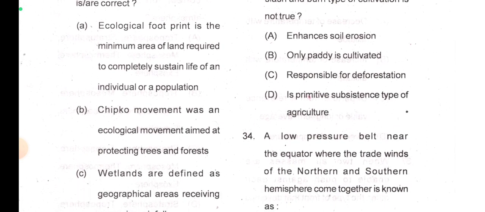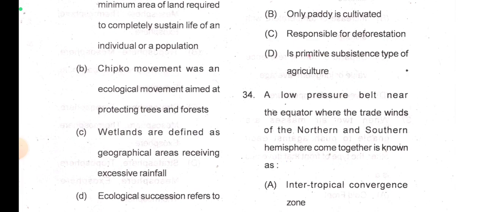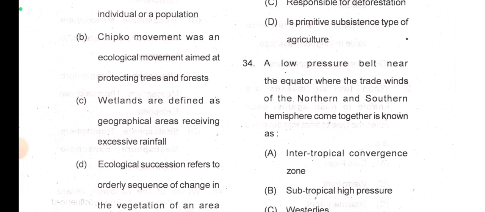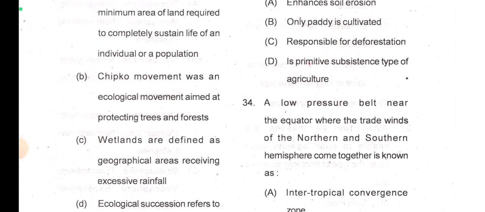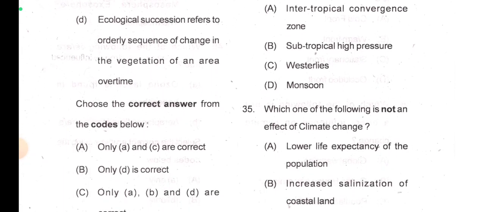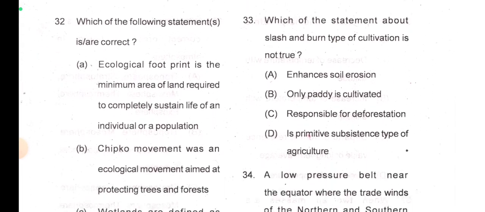Read it once again. Ecological footprint. So you should clear this. You can check this concept once again. What is ecological footprint? And Chipko movement, definitely it was about protecting trees and forest. No confusion on that. And wetlands are not receiving excessive rainfall, so you can read the definition of wetland, and what is ecological succession. So you are getting three concepts here. Pause the video and do a search on these three concepts: ecological succession, wetland and ecological footprint. That's the only way you can get benefit from such videos, because just watching and listening won't help.